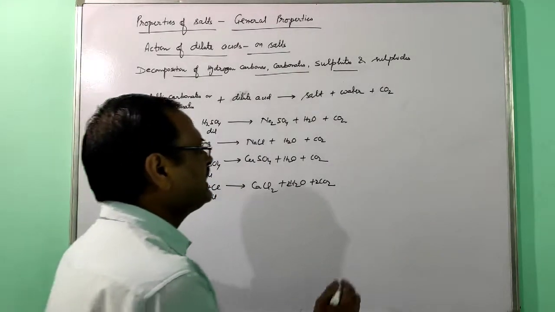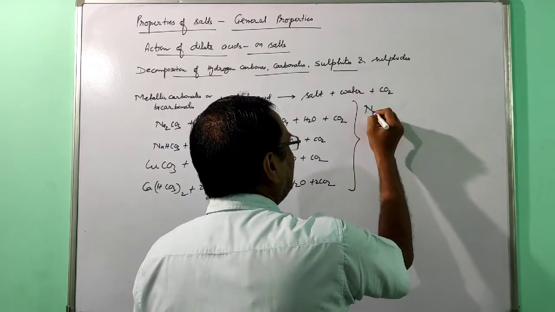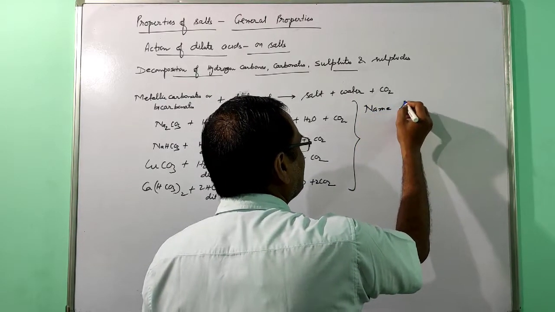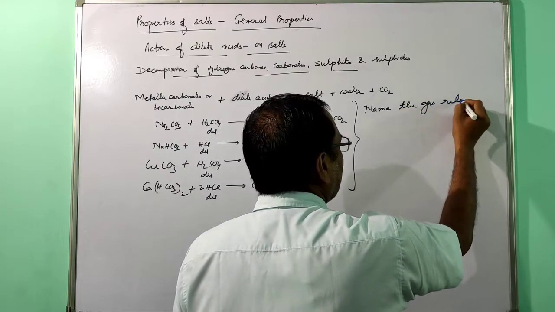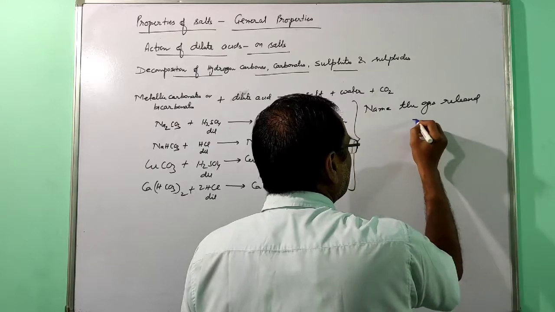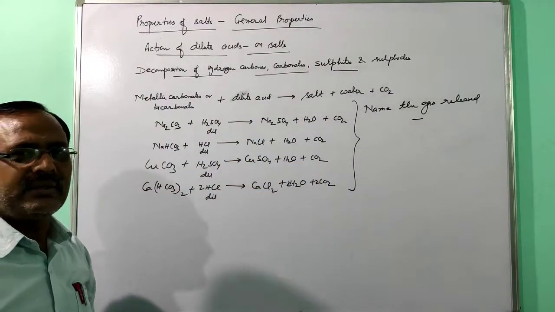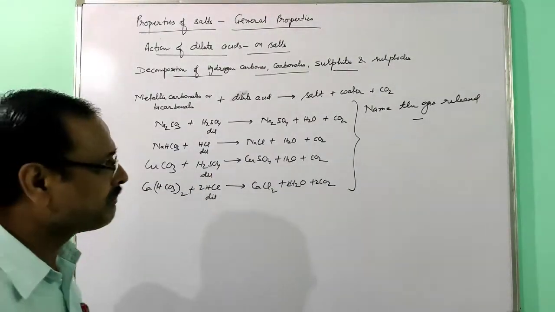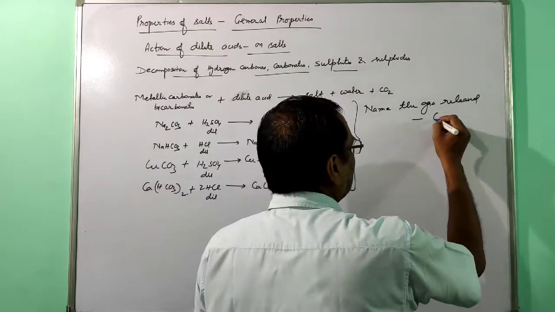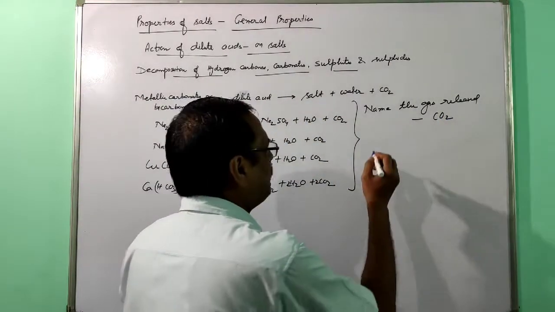Now the question can be asked to you, for these reactions name the gas released. Which gas is released? Carbon dioxide. If they are asking for gas, it means a permanent gas. Don't write the water vapor. So carbon dioxide. Next, they can ask you for the observation.